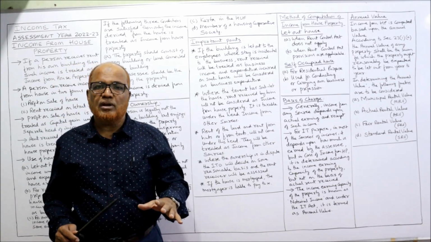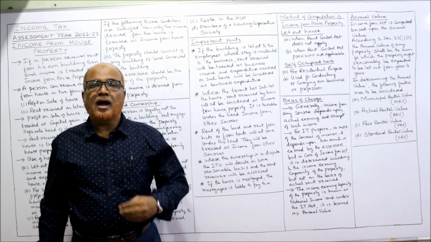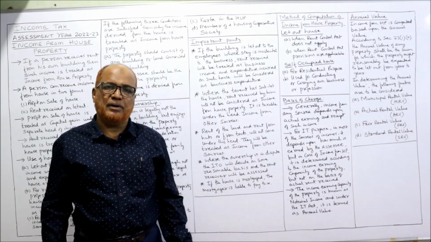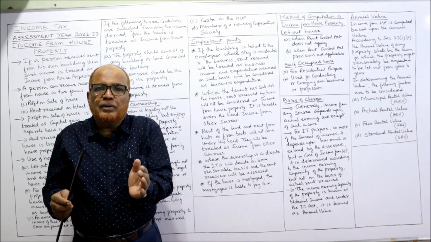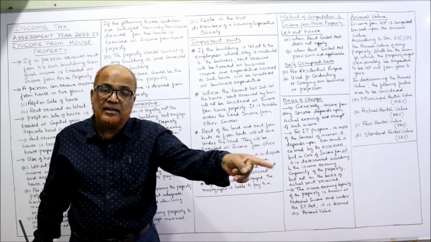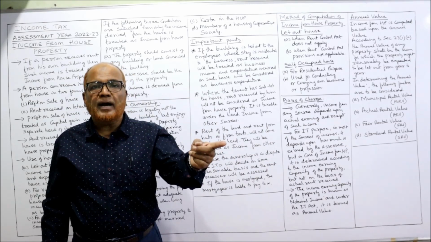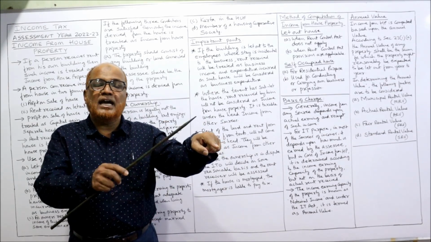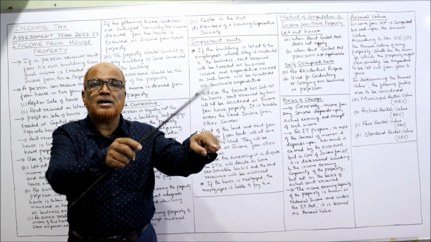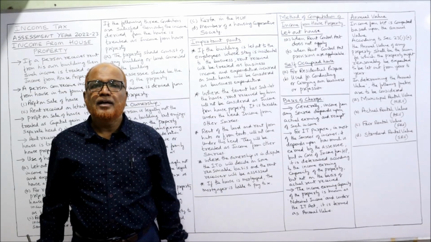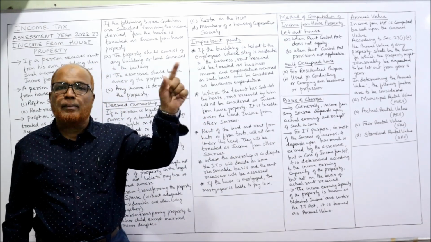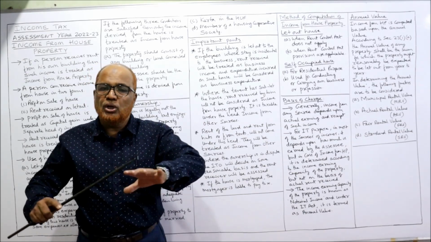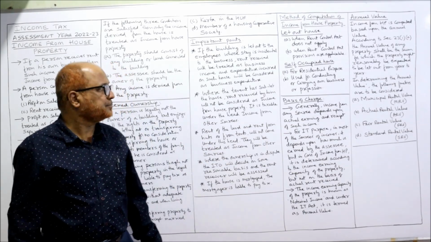I have given the permission to my tenant to sublet a part of the building. So my tenant is paying the rent to me and my tenant is getting the rent from the sublet. In that case, the rent received by subletting the property is income from other sources, not income from house property.